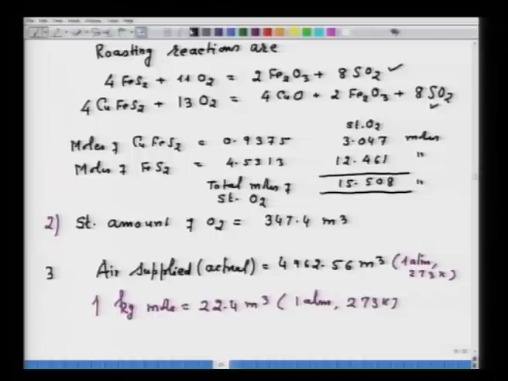Now, next you have to calculate the volume of SO2 and the amount of Fe2O3. Well, you can just calculate, because the equations are there, which say on roasting of FeS2, 2 moles of Fe2O3 are forming, and on roasting of CuFeS2, 2 moles of Fe2O3 are forming.